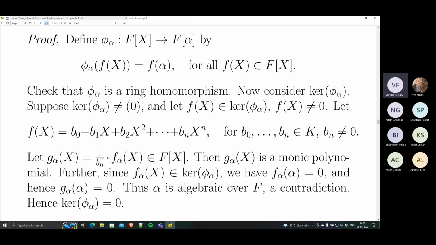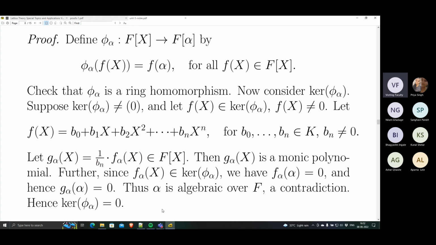But further, f_alpha(x) is in the kernel, so f_alpha at alpha is 0. Therefore g_alpha at alpha is also 0, because it is 1/bn times f_alpha at alpha.